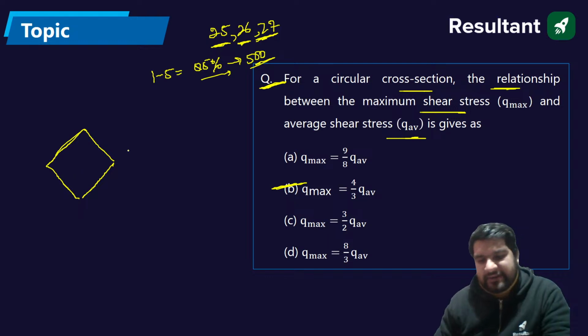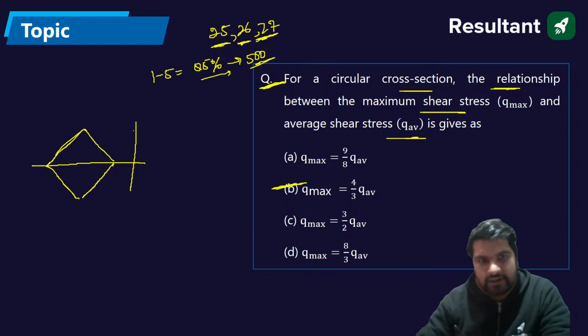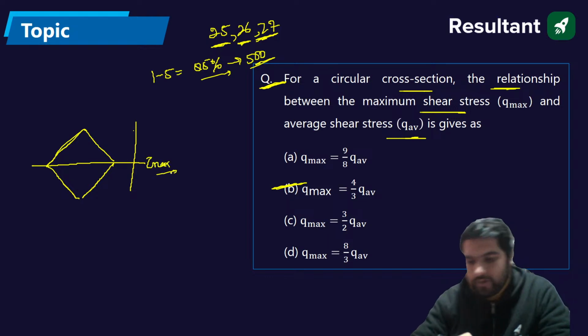In case of the diamond section, make the variation, okay? Sorry, not the variation. Okay, where is the tau max? So it will be tau max at the neutral axis. Absolutely fine. Tau max at the neutral axis.